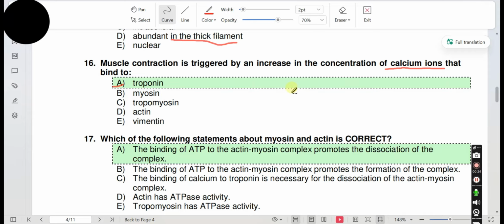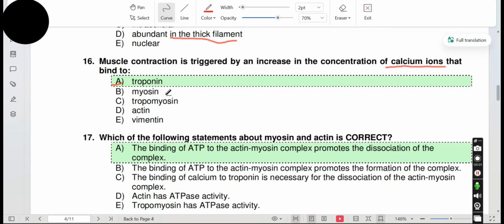Calcium ions bind to troponin and troponin changes in shape. That causes tropomyosin to displace on actin, and the myosin binding site on actin is exposed. Now myosin will bind to actin and muscle contraction will occur.